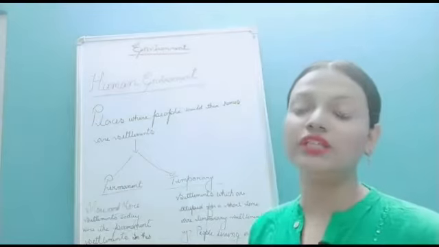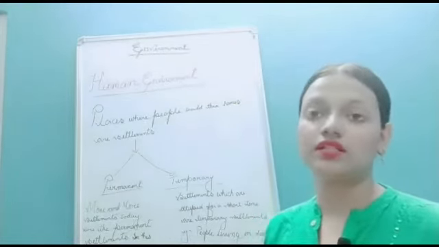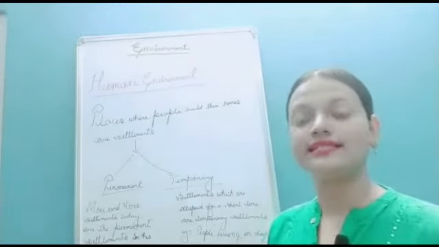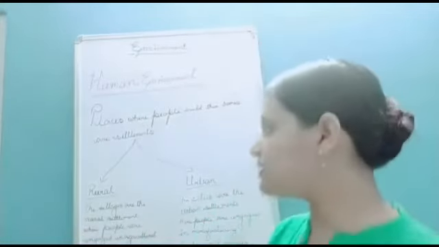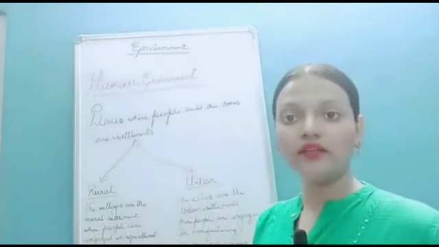So people living in the mountain areas, in the desert areas, in the deep forest, they prefer temporary settlements.